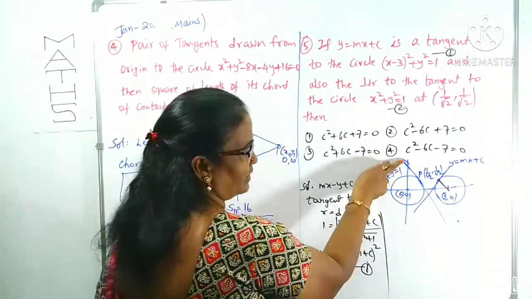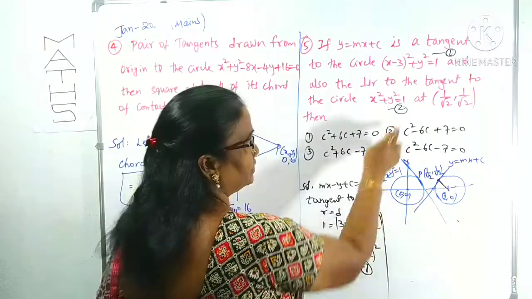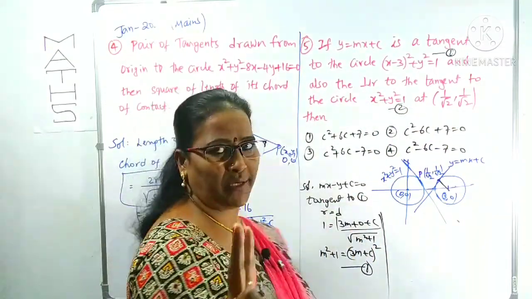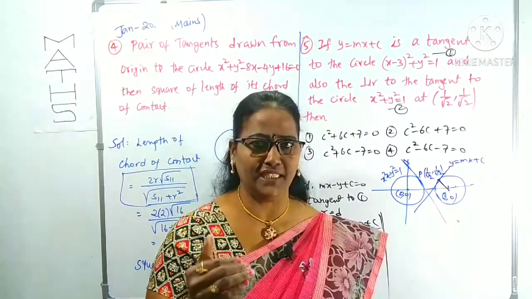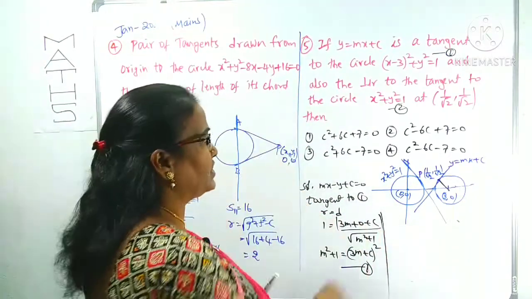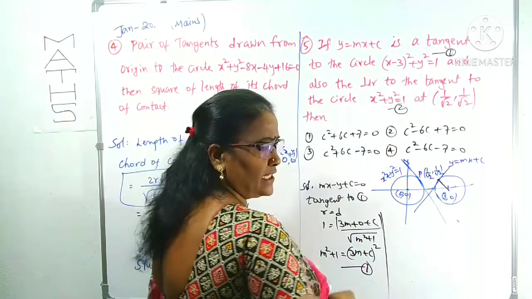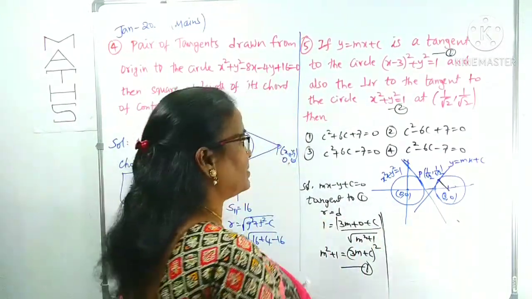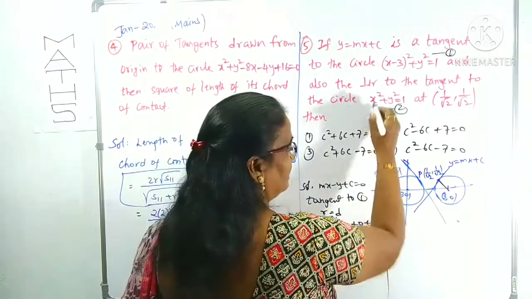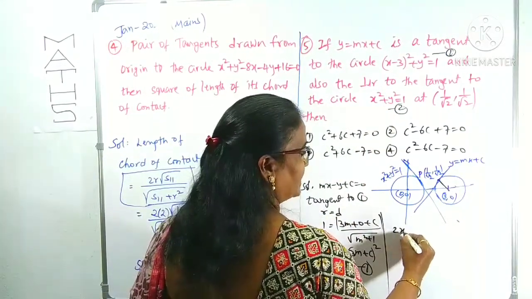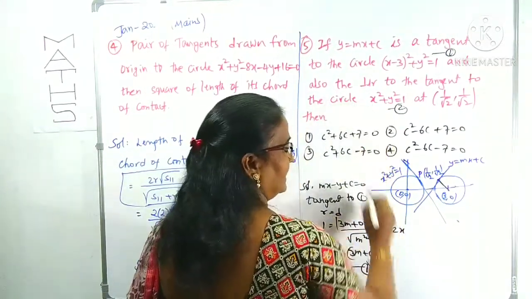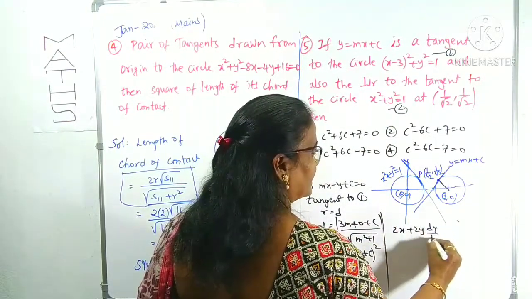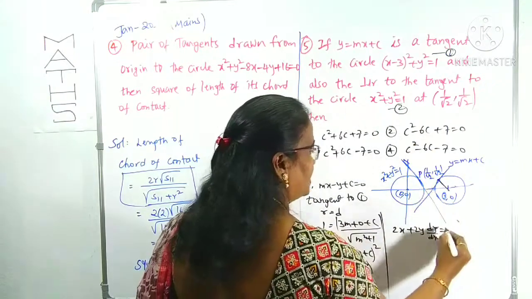Now we can find one more line, the tangent line to circle 2 at this point. There are two ways. We can find the equation of the tangent and its slope, or we can find only the slope, which is all we need. For two perpendicular lines, you know the product of slopes is minus 1. That is what I'm using. Slope means derivative. Differentiating this circle, 2x plus 2y dy by dx is equal to the derivative of the constant, which is 0.